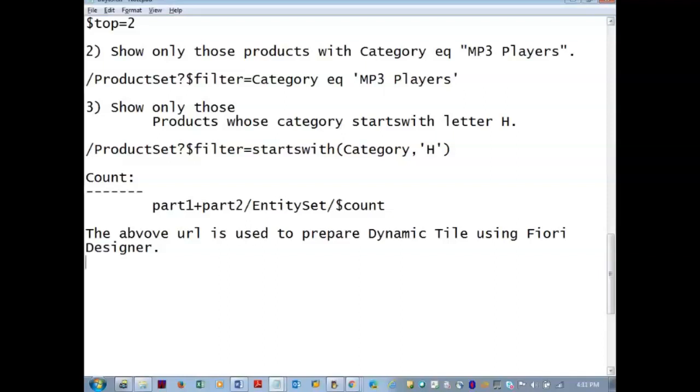On the Fiori Launchpad, you see two types of tiles. Tiles which contain some numbers are dynamic tiles. So if there are 133 products and you delete one, it shows 132. If you add one, it shows 134. That number will be shown on the Fiori tile.